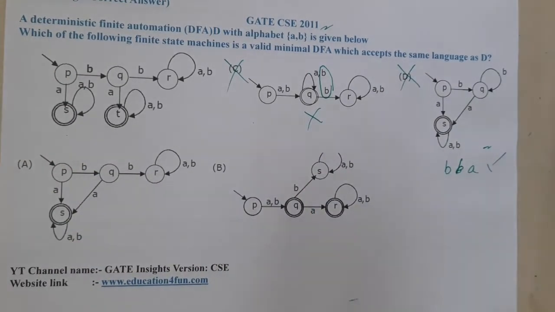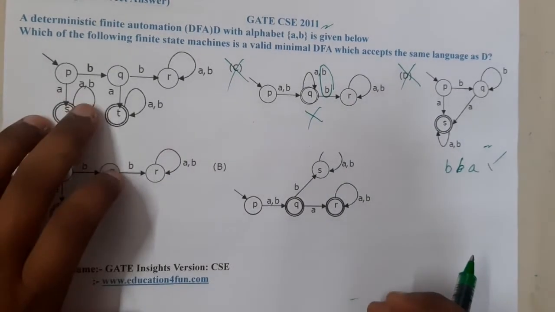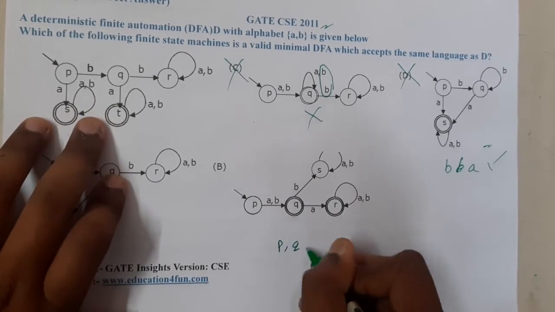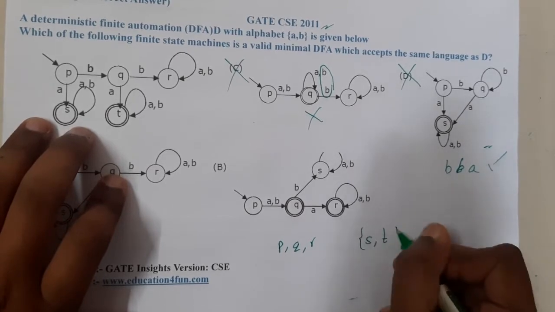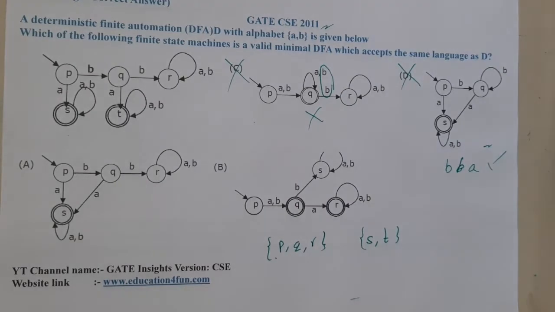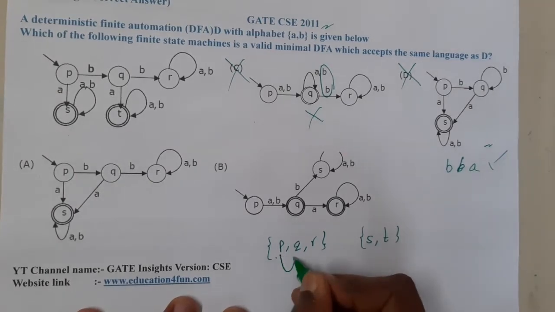Let us now try using our minimization method. In the minimization method, we take the non-final states, P, Q and R, and the final states, S and T. Even without drawing it, we can convert this into minimized form. When it comes to P, if input is A, it stays in its set.